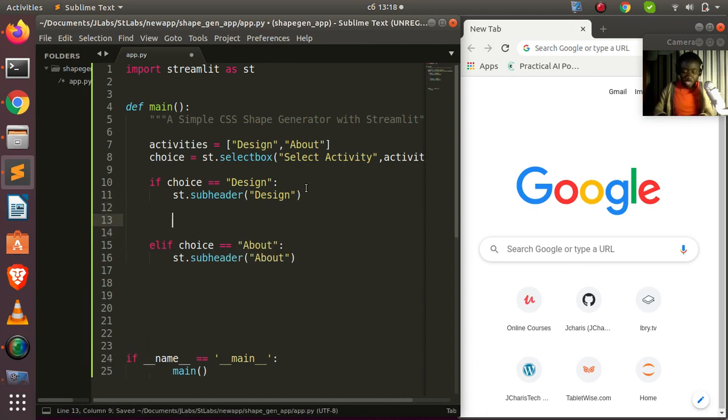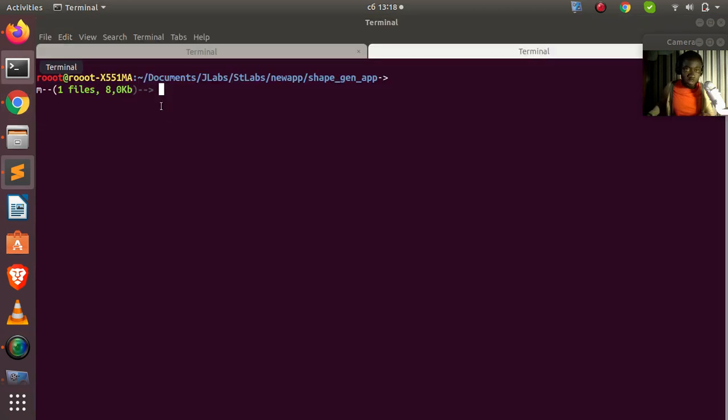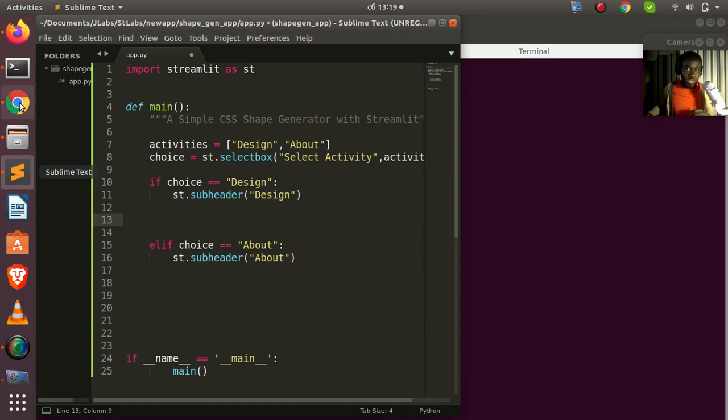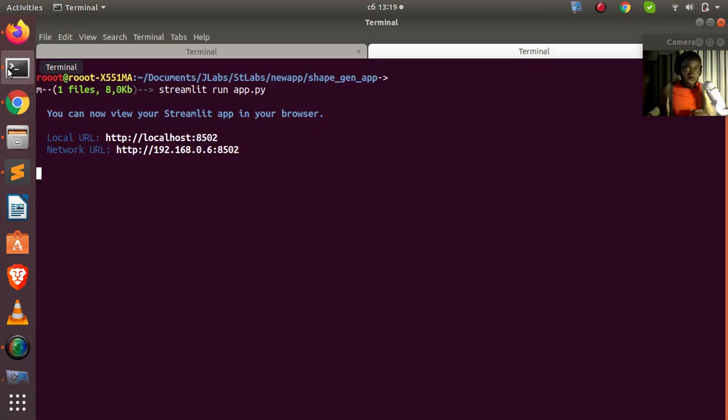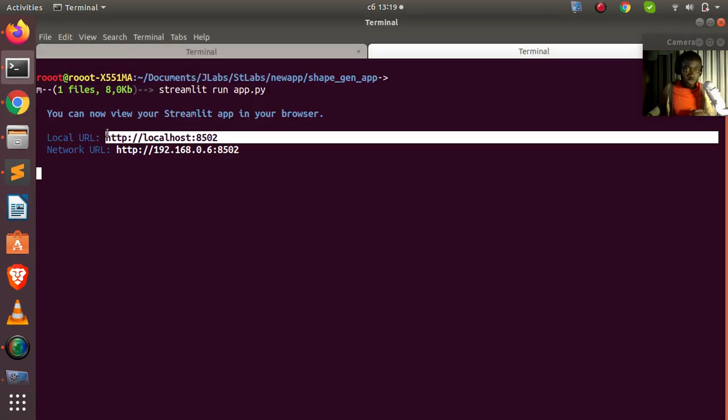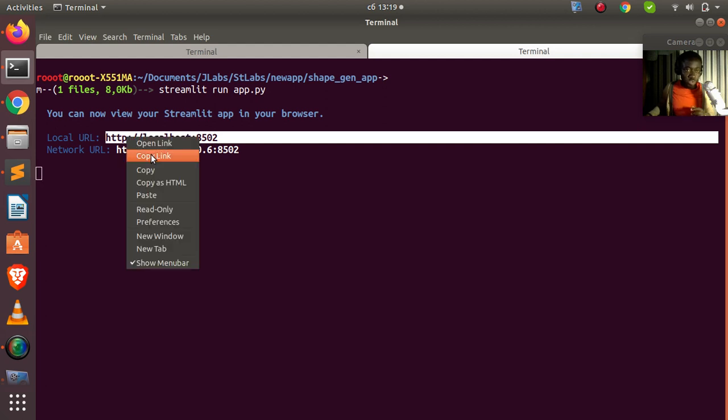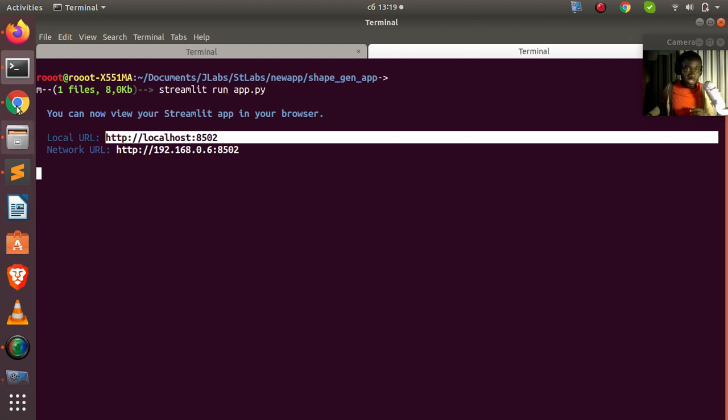Now let's start building our app, so let's run our app. I'll come back here to the location that I have and go with my streamlit run app.py. This is from version 0.59, so the feature we are using is a new feature. Whilst it's opening, it's going to use your default browser to open for us on this particular port. So you can just copy this port, then use it to do whatever you want. Let's copy this one and paste it inside Chrome, right?